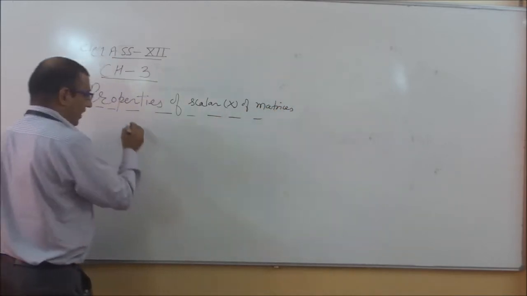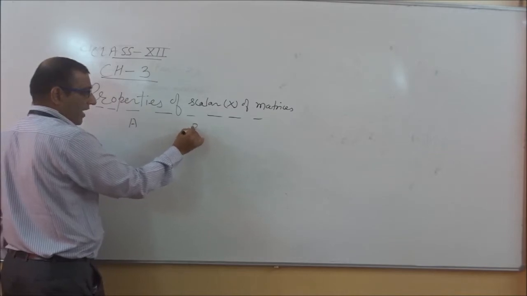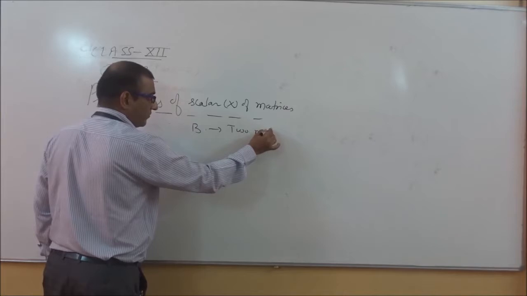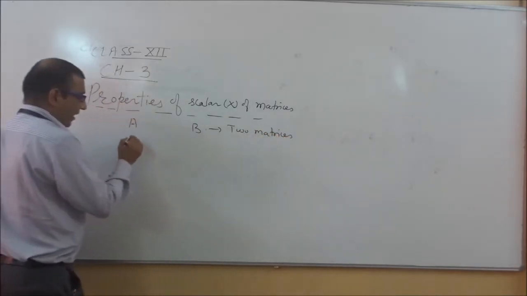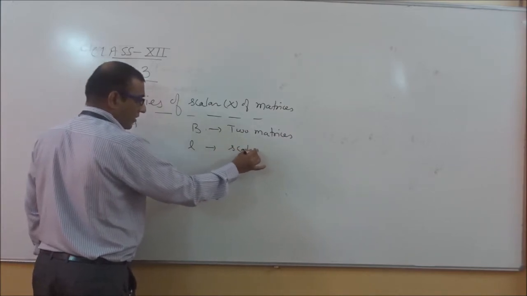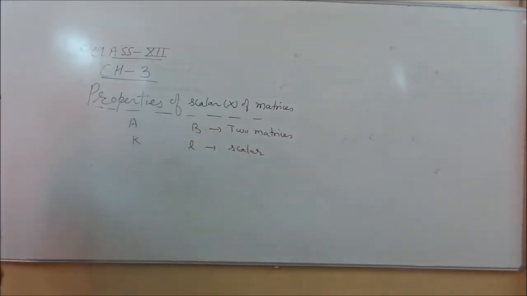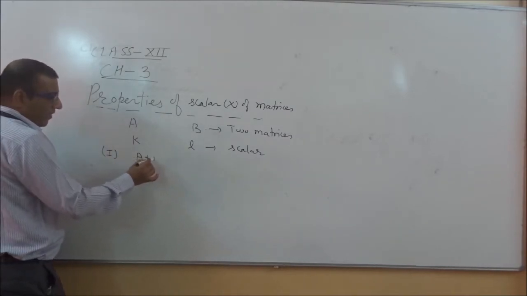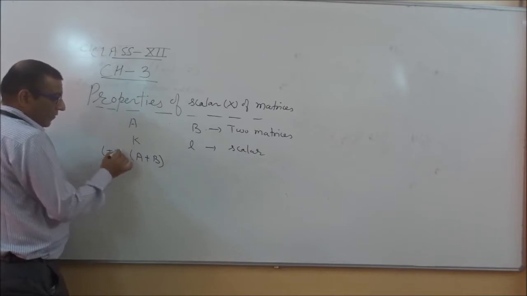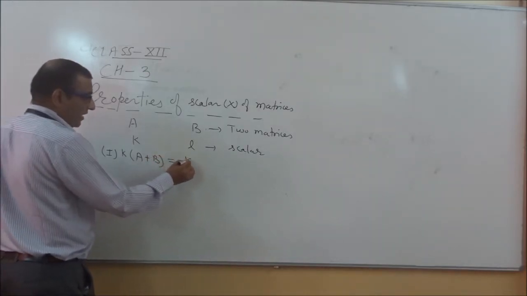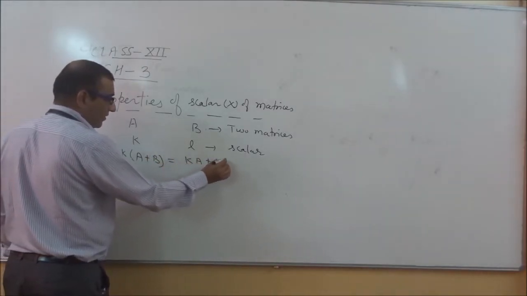Under this heading, if I am taking two matrices A and B, and if I am taking K and L as scalars, then how can we denote the property? There are two properties. A plus B multiplied by K, where K is a scalar and A and B are of the same order, can be written as Ka plus Kb.